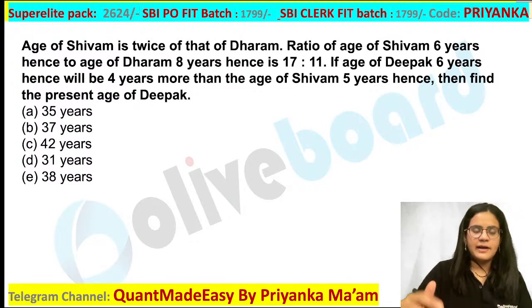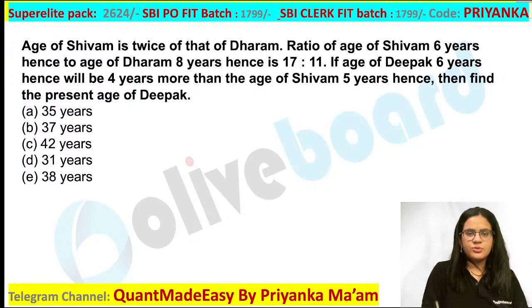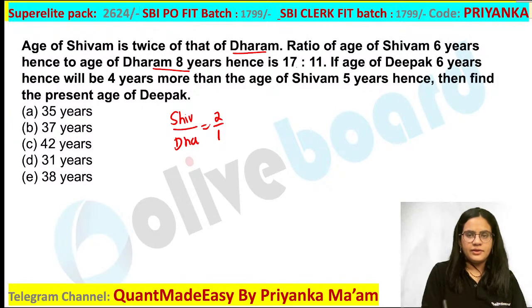All of you now please pay attention. Age of Shivam is twice that of Dharam. So, what will you write? Shivam upon Dharam, this ratio is nothing but 2:1. The ratio of age of Shivam 6 years hence to age of Dharam 8 years hence is 17:11. So what will you write? This is the present ratio here.